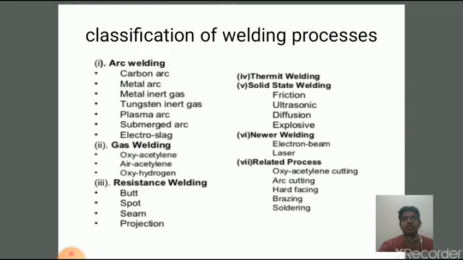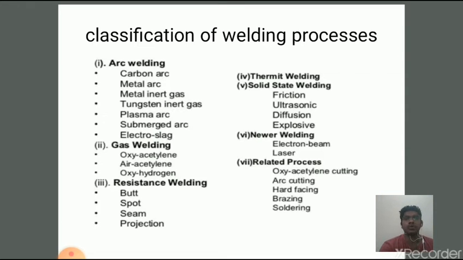And the next welding process is solid state welding process, in which two workpieces are joined under pressure, providing an intimate contact between them and at a temperature below the melting point of the parent material. Bonding of the material is a result of diffusion of their interfaced atoms. And this welding process consists of 4 different types: friction welding, ultrasonic welding, diffusion welding, and explosive welding.